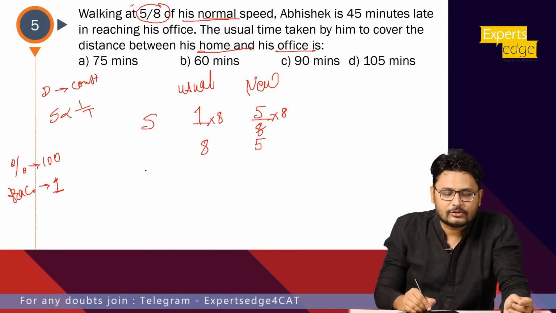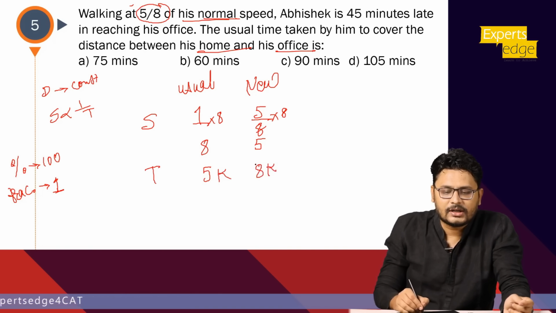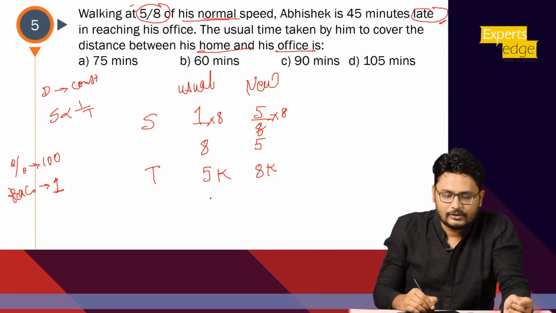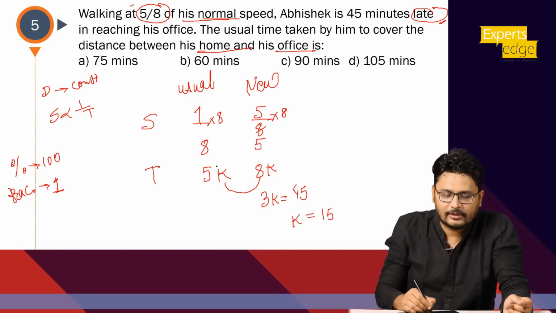This is the speed ratio, so what will be the time ratio? 5k and 8k. Now what is he saying? 45 minutes late. Again, what does late indicate? Late indicates nothing but the difference, right? So what is our difference here? 3k. So 3k should be equal to 45. I'll get k as nothing but 15. So now what is he asking is the normal time. So what will be normal time? 5k, that is 5 into 15. So 75 minutes has to be my answer.